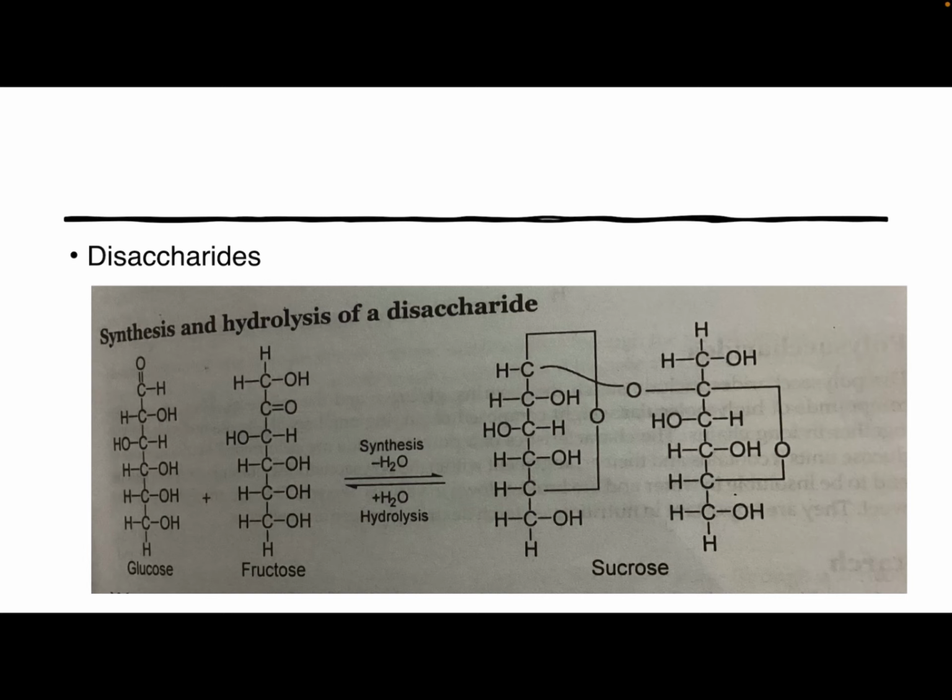It is hydrolyzed to 2 molecules of glucose by the enzyme maltase present in the intestinal juice. Then lactose, or milk sugar, is produced by the mammal and is the only dietary carbohydrate of animal origin. When lactose is hydrolyzed by the enzyme lactase present in the intestinal juice, glucose and galactose are formed. So this figure indicates the structural formula of disaccharides: sucrose, maltose and lactose.